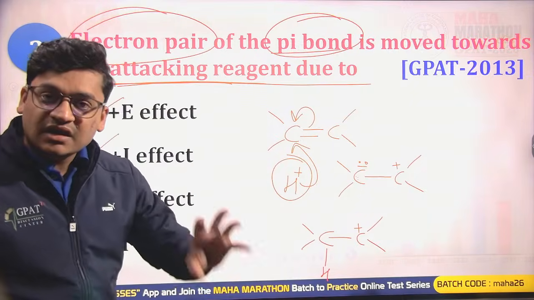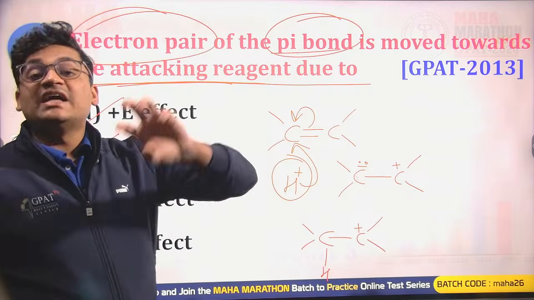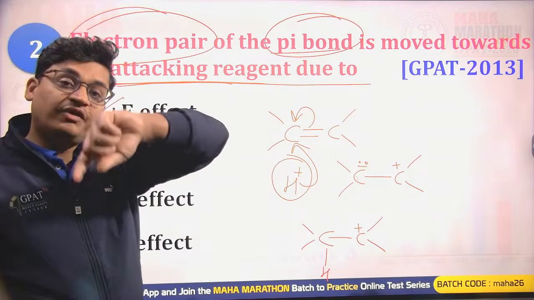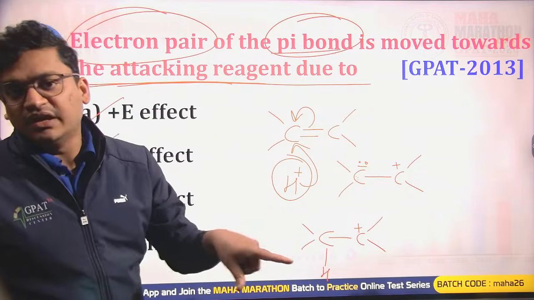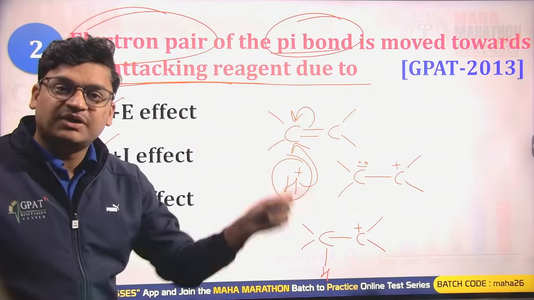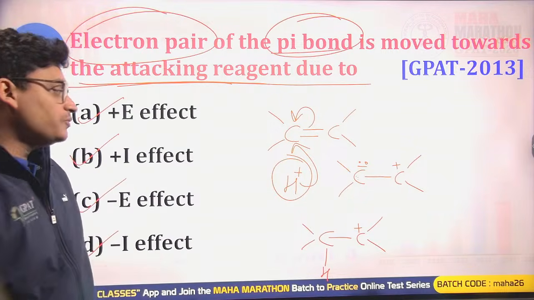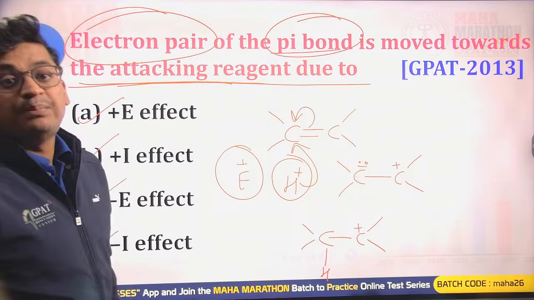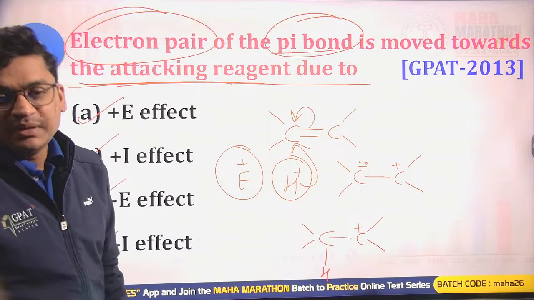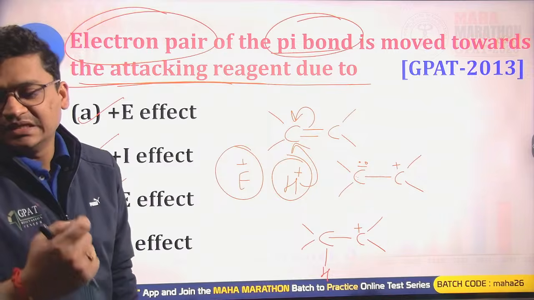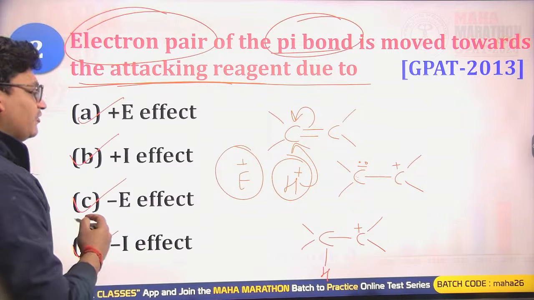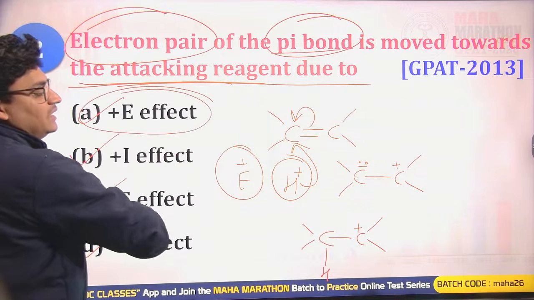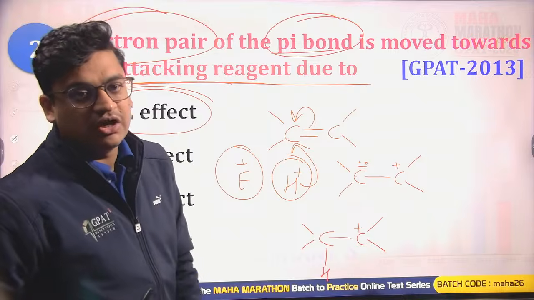So if the attacking reagent is attaching to that double bonded system where the pi bond is shifting to that particular atom, such a kind of groups can be termed as the plus E groups or the plus E effect. So this is actually a plus E effect, where this is an electromeric kind of nature.